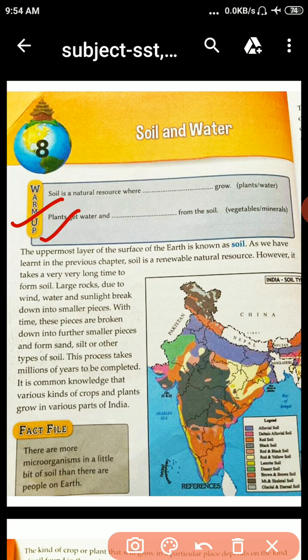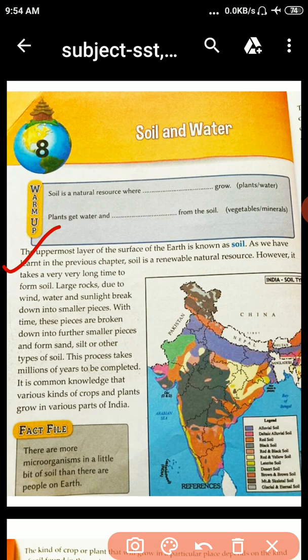So students, write the answer here yourself. If you don't know, then it doesn't matter, we will discuss it in the doubt class. Okay, ready for the chapter? Now, here, the uppermost layer of the surface of the earth is known as soil.